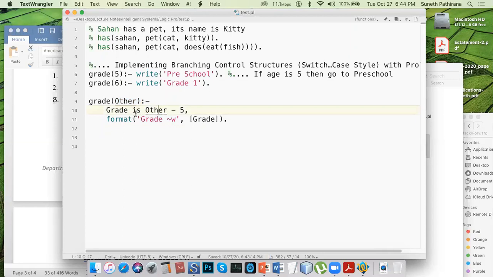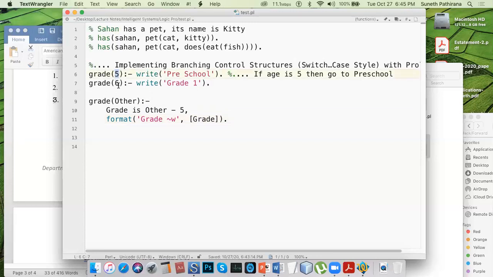Then if grade is other, meaning this variable, say it is 9, then grade 5. So this must be the age or something.